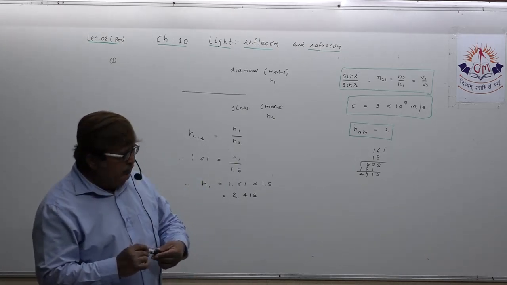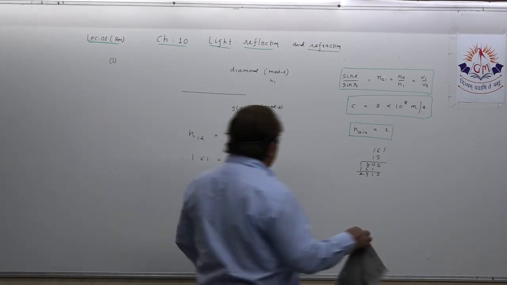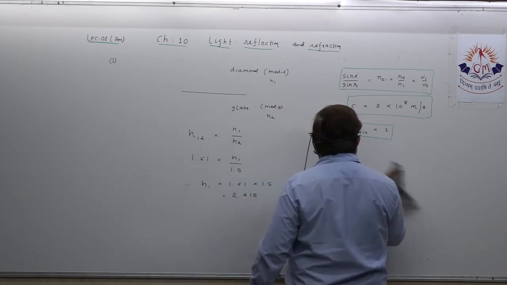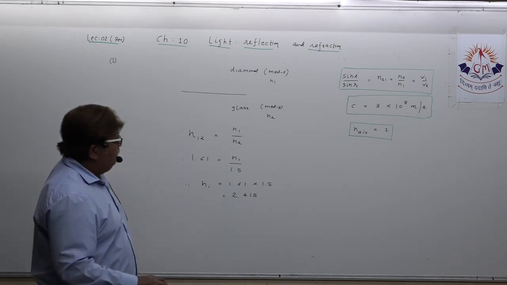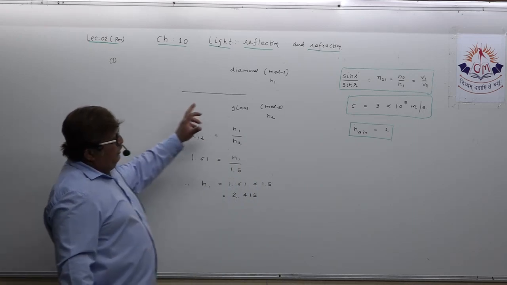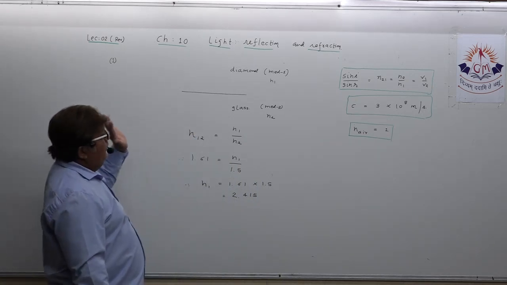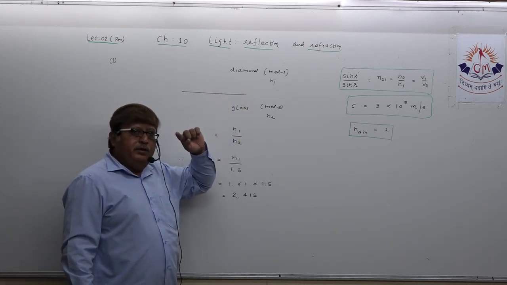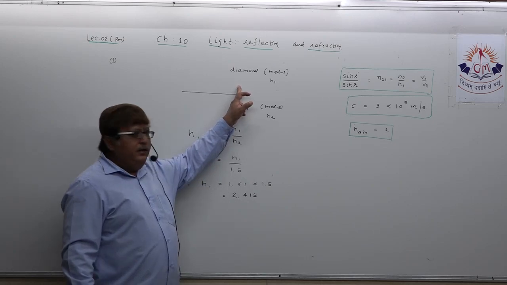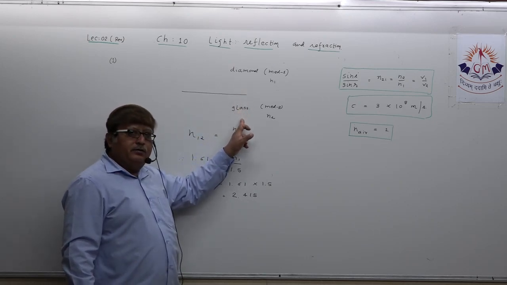And I want, dear student, you have to be very, very conscious regarding this. Whenever any numerical is given to you, you have to keep this in mind. You are given refractive index of diamond to glass.